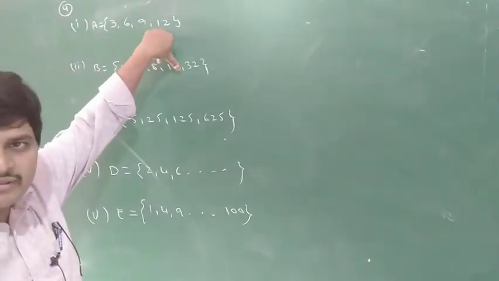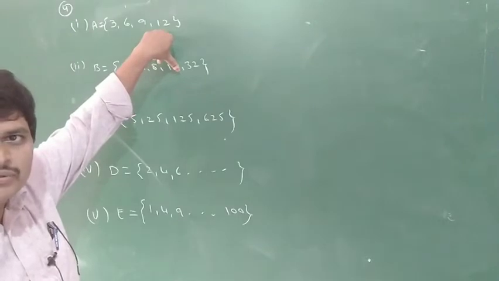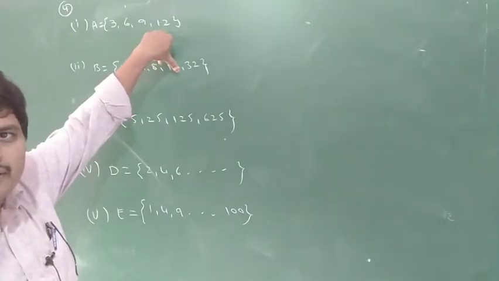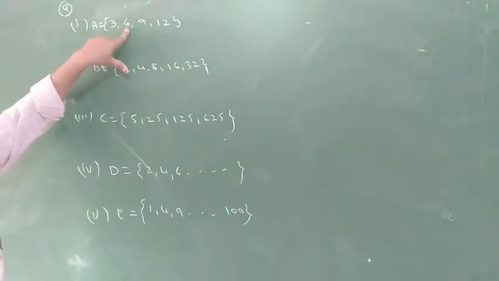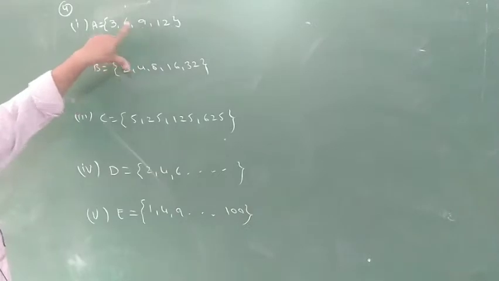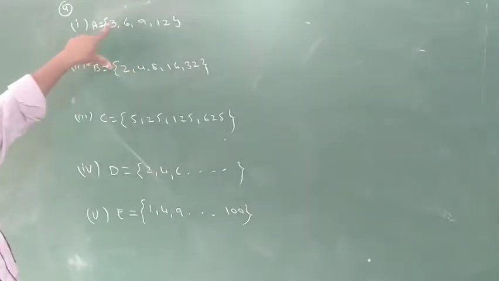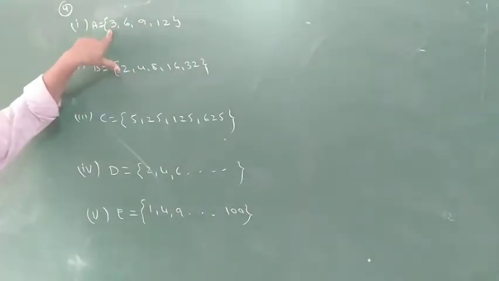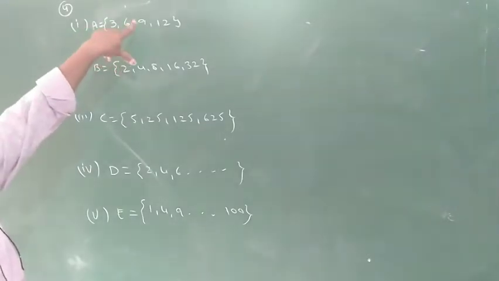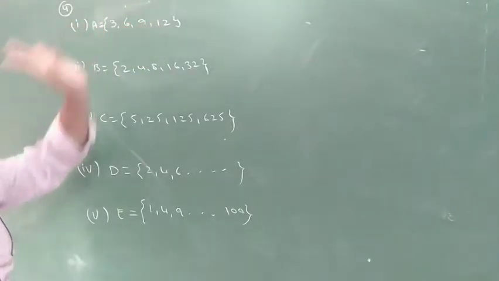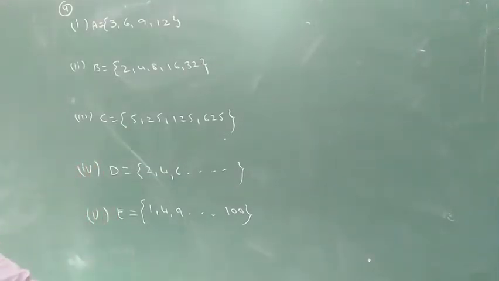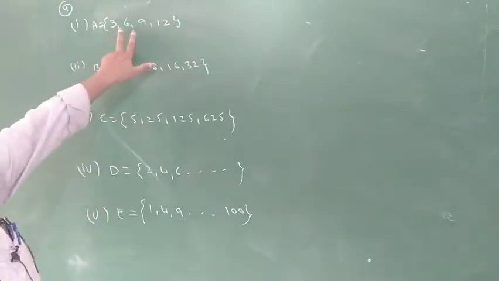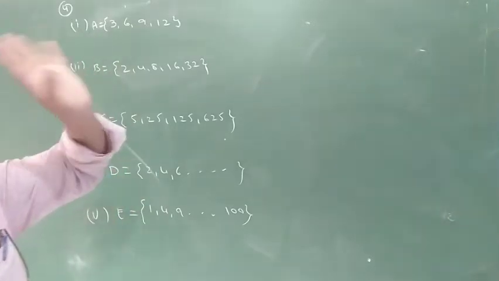What do we have to find? 3 into 1, 3 into 2, 3 into 3, 3 into 4. This is a multiple of 3. Not only finite, this is only 4, not "and so on".